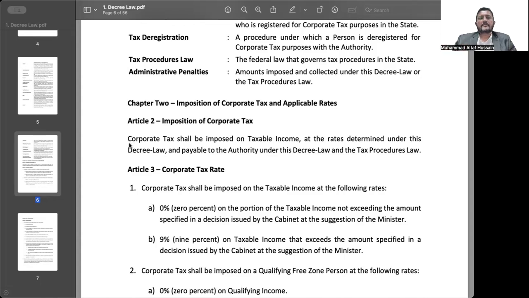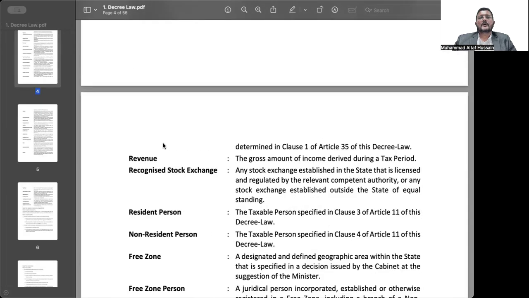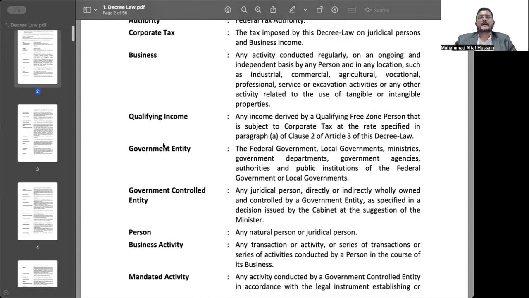In this particular case, when we read this article, you can see that corporate tax has been written with capital alphabets. C is capital, T is capital. Why would they write corporate tax in title case? That means it is a terminology that has been defined in this law. So let us try to find where this word corporate tax has been defined.